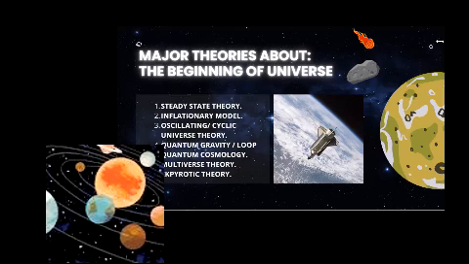Cyclic theory says that our universe doesn't have a proper beginning and end. What it has is an endless cycle of expansion and contraction. Like what the Big Bang says, the universe was created because of an expansion.